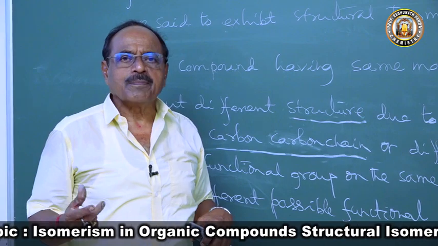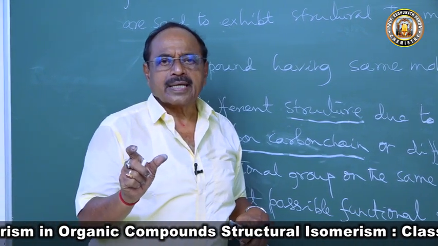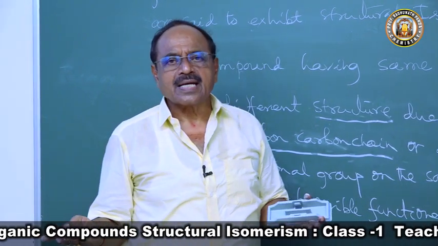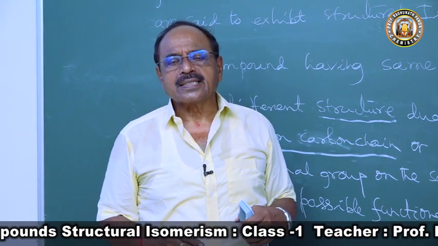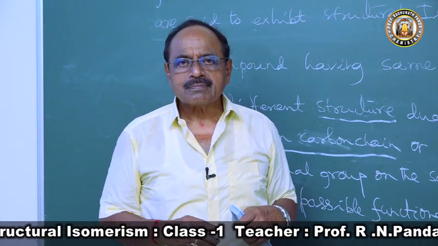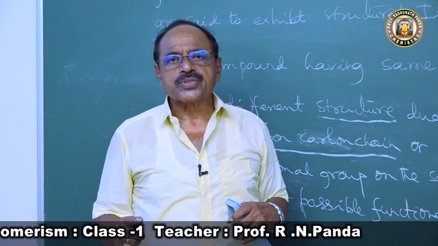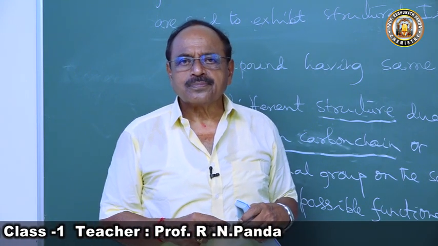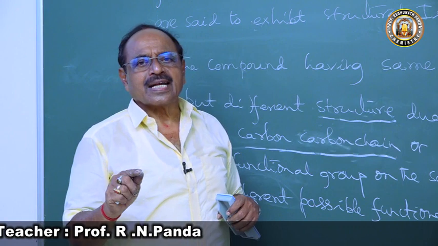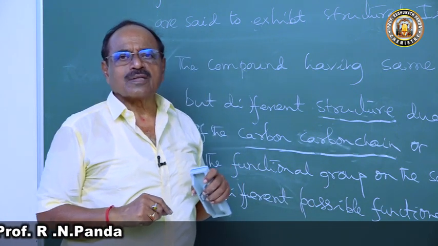For example, alcohol and ethers have the same molecular formula. Both aldehydes and ketones have the same molecular formula. Both ester and carboxylic acid have the same molecular formula.